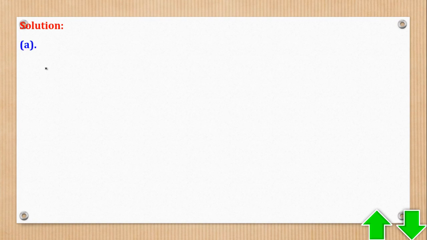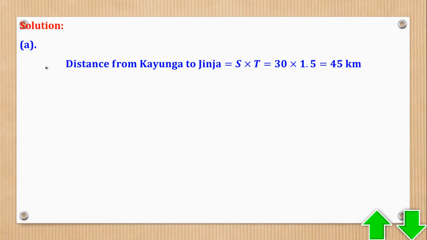So task A, scale drawing, we need to first make a sketch, then you can draw the accurate one. The distance from Kayunga to Jinja wasn't given, but the good thing is they gave us the speed and the time, so we can get the distance. So now that we know all the distances, we can first make a sketch.